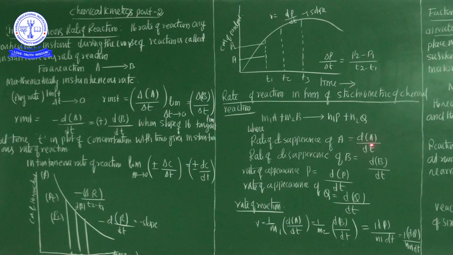So negative dA by dt or negative dB by dt is converted into positive dP by dt. It represents the concentration of the reactant converted into the concentration of the product. And the rate of appearance of Q is dQ by dt.